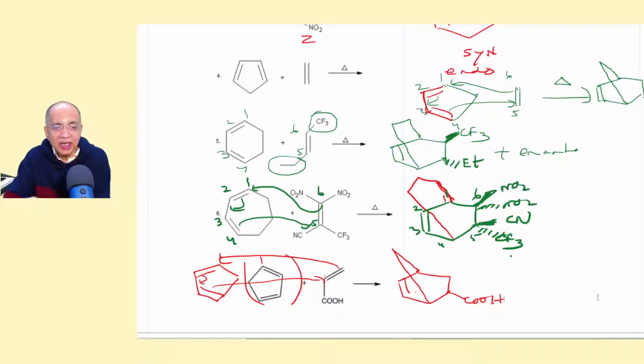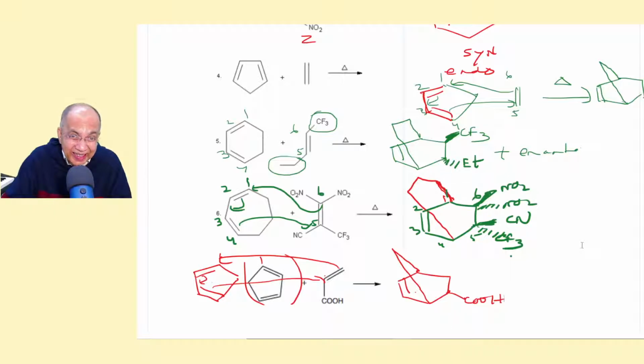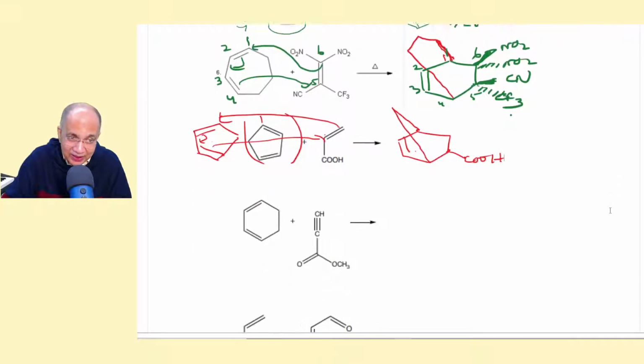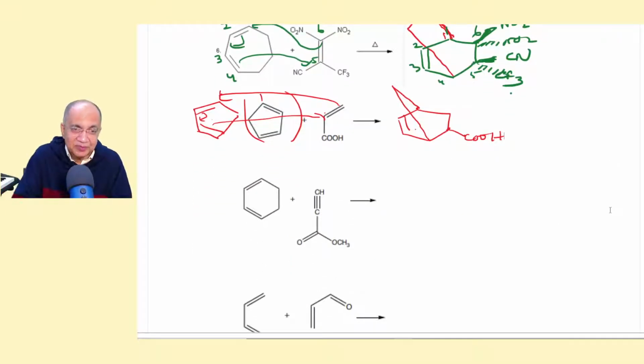So we do not have the ortho and para regioselectivity. Up to this we have not got, because for that there will be one substituent in the diene, one substituent in the dienophile. Such a thing has not yet come.